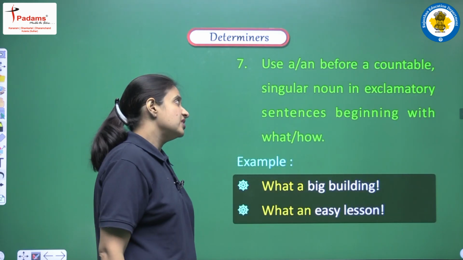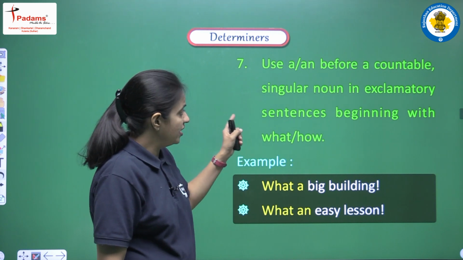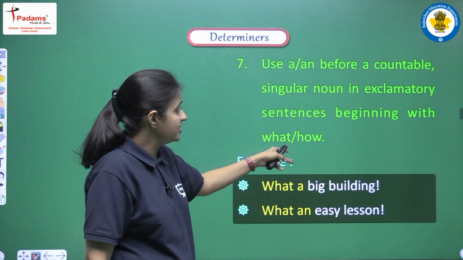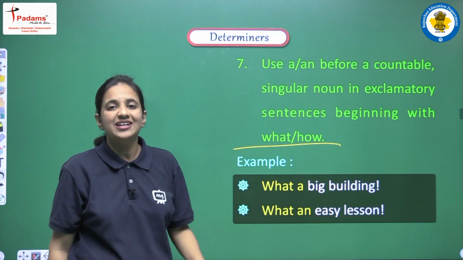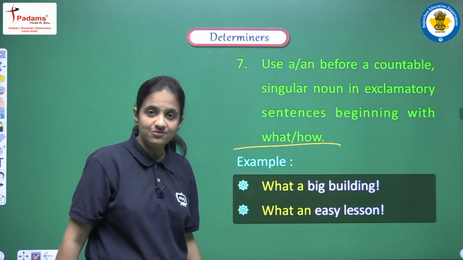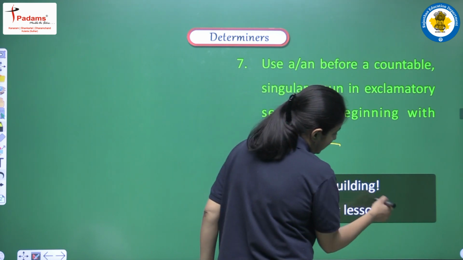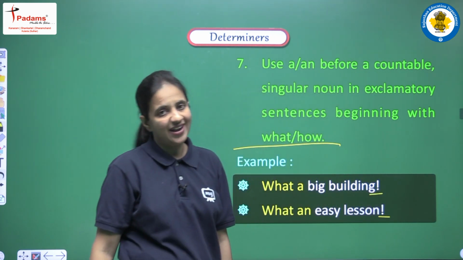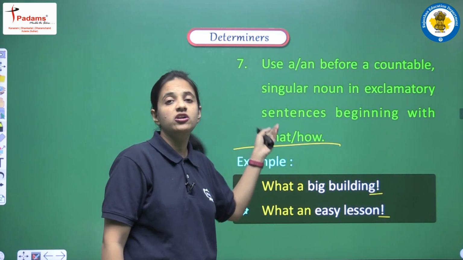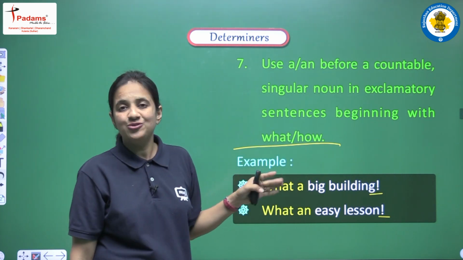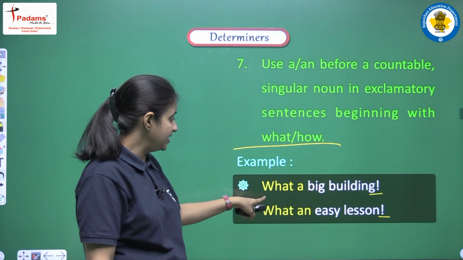Next is use a or an before a countable singular noun in exclamatory sentences beginning with what, how, right? So if we are having an exclamatory sentence, meaning a sentence that has an exclamatory mark at the end, right? So if we are having an exclamatory sentence and that sentence starts with what or how, so at that time we have to use a or an. How? Let's see the example.